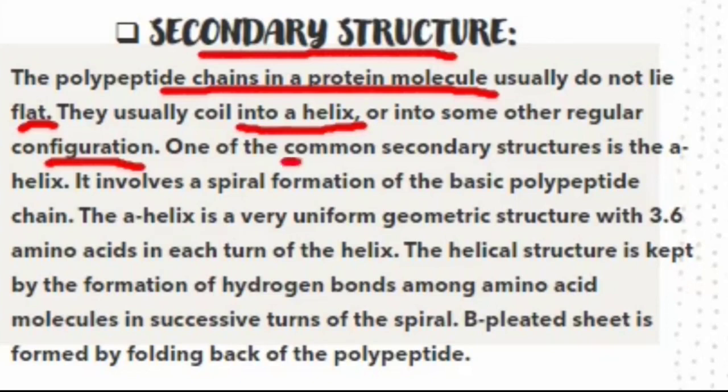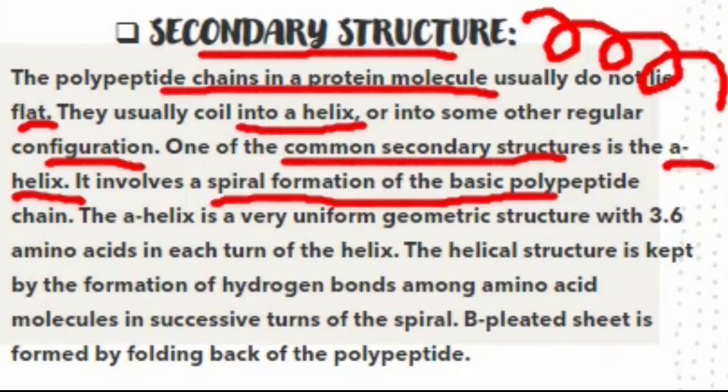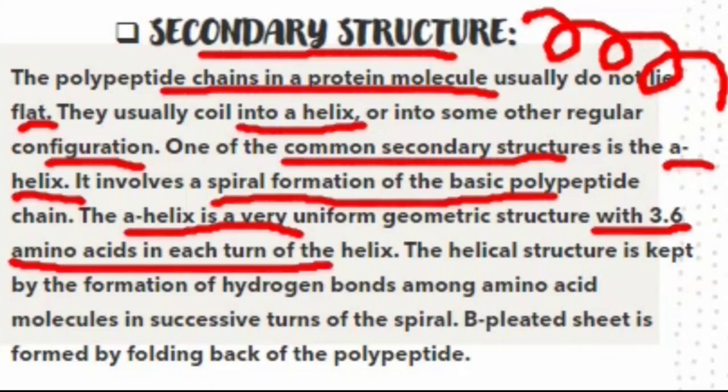One of the common secondary structures is the alpha helix. Alpha helix looks like this, spiral form, spiral shape. It involves a spiral formation of the basic polypeptide chain. The alpha helix is a very uniform geometric structure with 3.6 amino acids in each turn of the helix. Starting from here, in each one turn of this helix, 3.6 amino acids lie in each turn. Then again 3.6 amino acids lie and then this helix turns again.